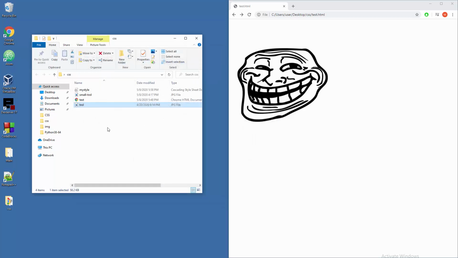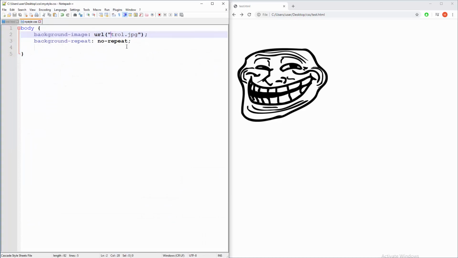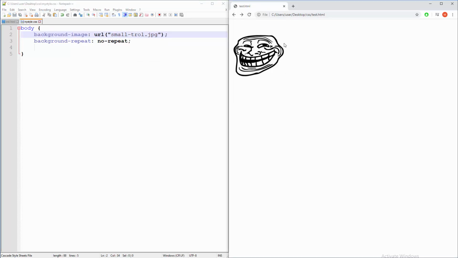Of course I already have a result, which is small troll.jpg, so let's substitute that right here, small troll, and save and refresh, and there you go. I think it's nicer to play around with smaller images for some reason. Anyway, let's push this thing down there in the right bottom corner.